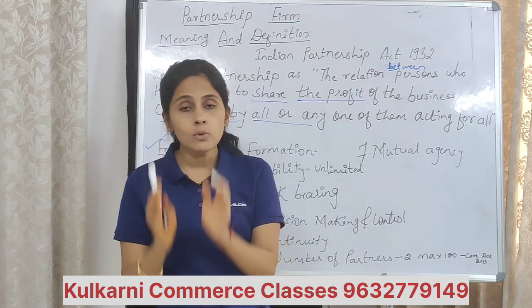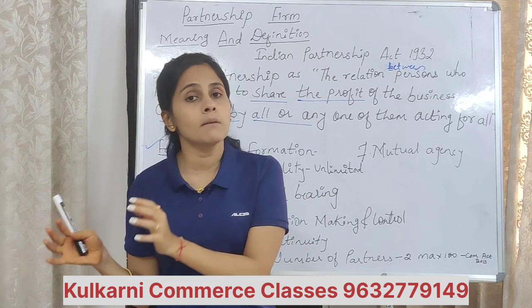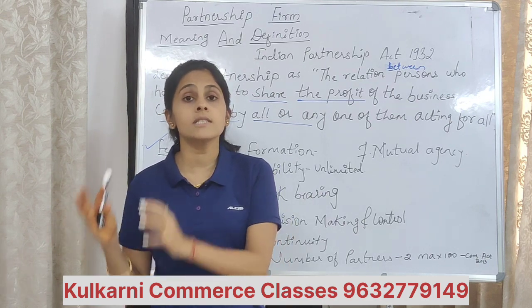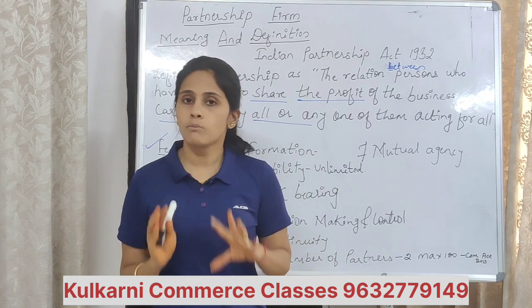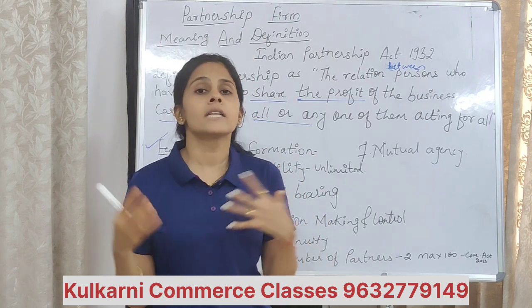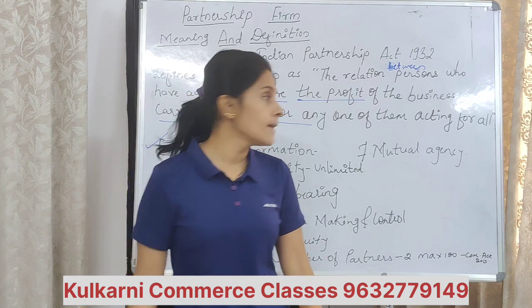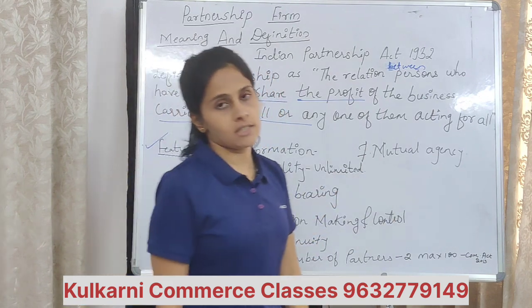Understood? And minimum 2, maximum 10 in case of banking business, 20 in case of other businesses. This explanation is as per the Partnership Act 1932. Both are correct, but these are as per different acts. Understood? Next one, mutual agency.